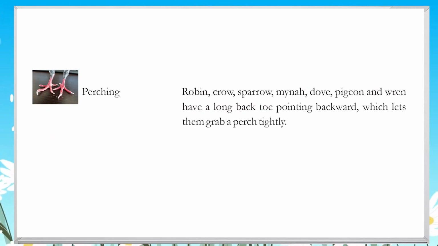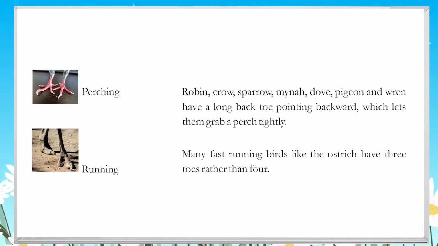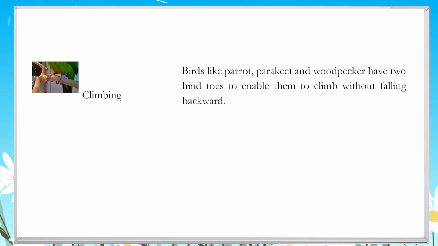Perching. Robin, crow, sparrow, myna, dove, pigeon and wren have a long back toe pointing backward, which lets them grab a perch tightly. Running. Many fast-running birds like the ostrich have 3 toes rather than 4. Climbing. Birds like parrot, parakeet and woodpecker have 2 hind toes to enable them to climb without falling backward.